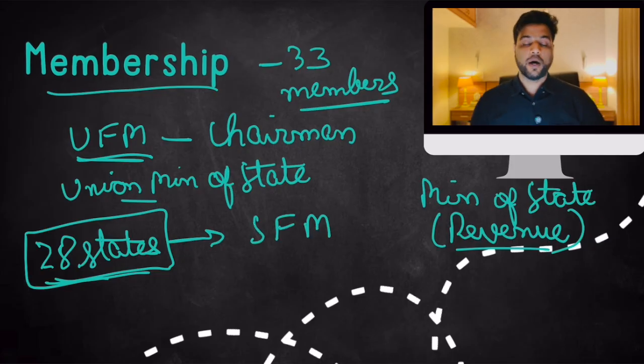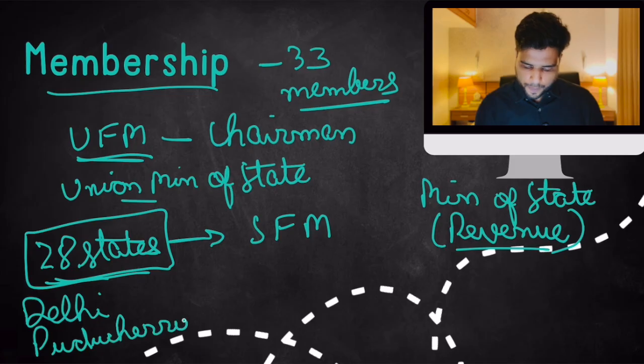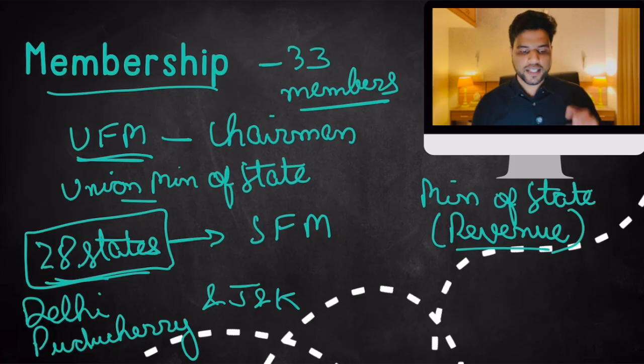Now, there are 3 UTs in India which have their own legislative assembly: Delhi, Puducherry, and now J&K. So these 3 union territories, with their own chief ministers, cabinet and legislative assembly, will send their finance ministers as well.